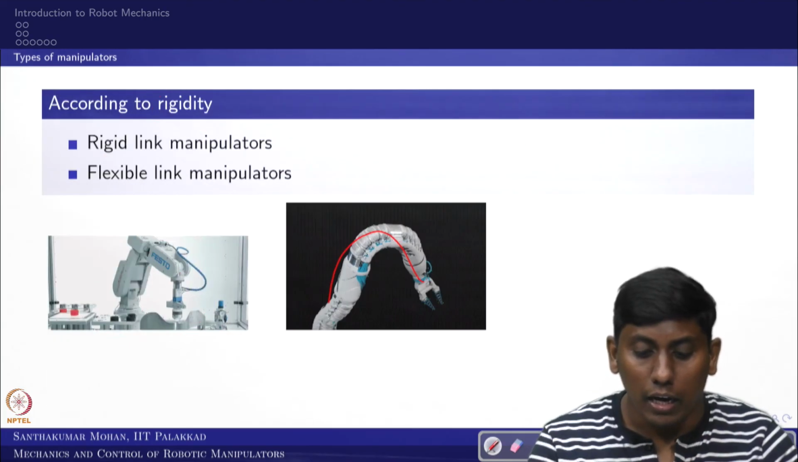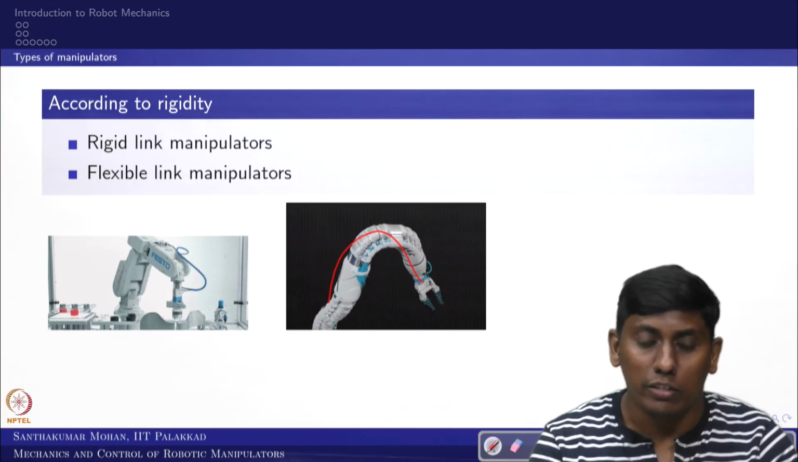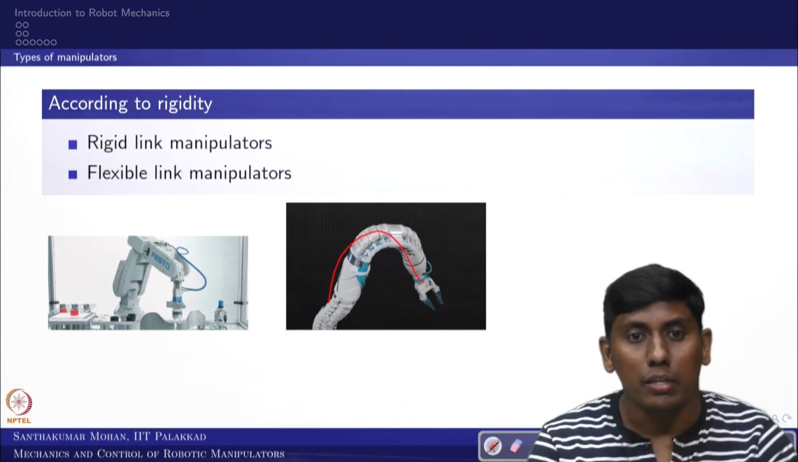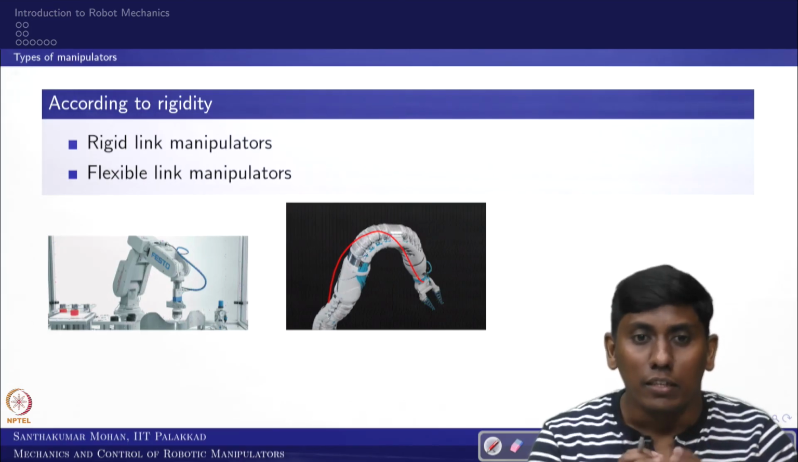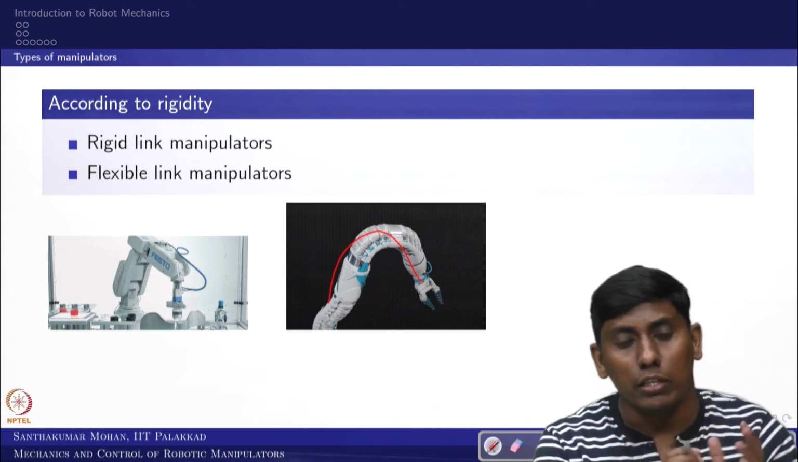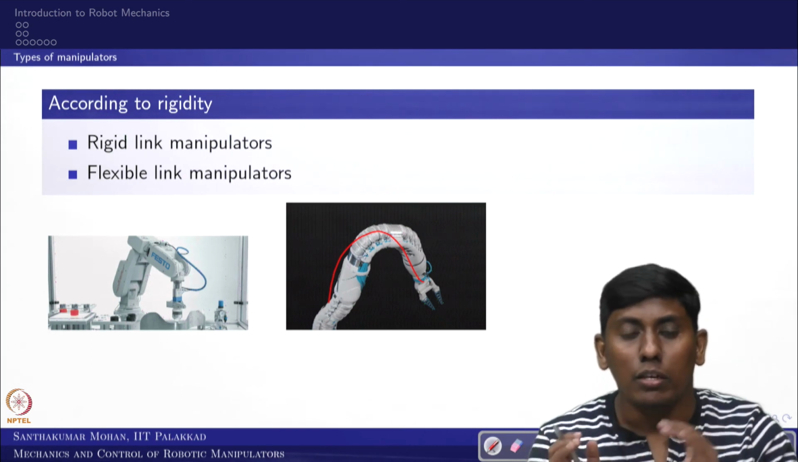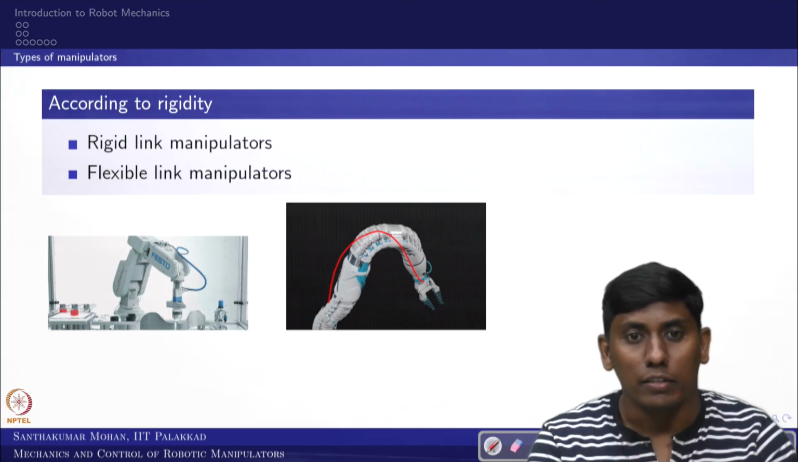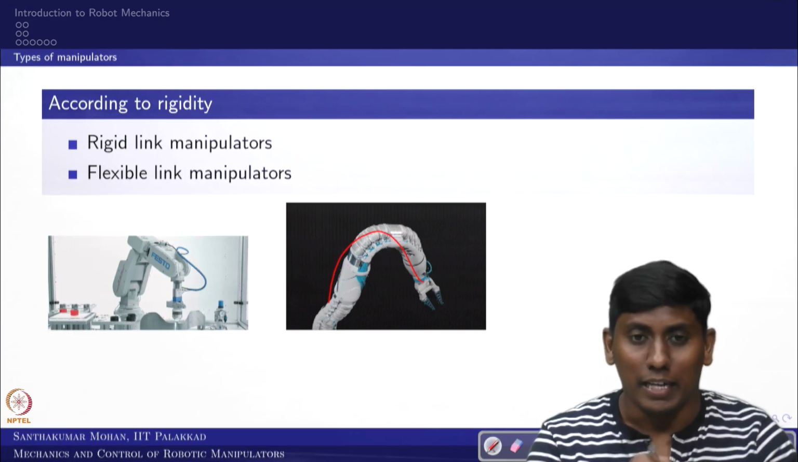So with that I end this particular lecture. What we have seen is what a manipulator is and what the types are. In the next lecture we will see robot mechanics, specifically manipulator mechanics. We will start with degrees of freedom and end with one of the basic entities in robotic manipulators, called robot kinematics. Until then, see you, bye, take care.